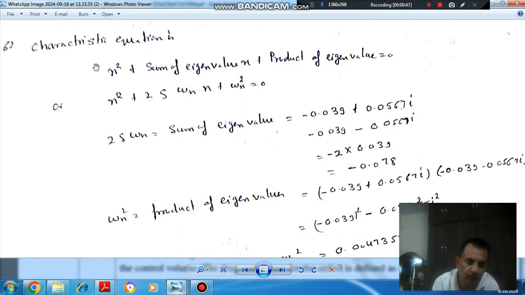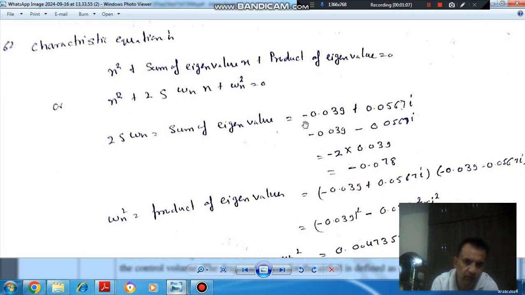So here we know that the characteristic equation is x square plus sum of eigenvalues into x plus product of eigenvalues, where the sum of eigenvalues is 2 zeta omega n, and the product of eigenvalues is omega n squared. Okay, so this is the standard equation.